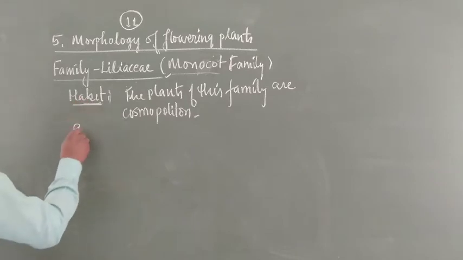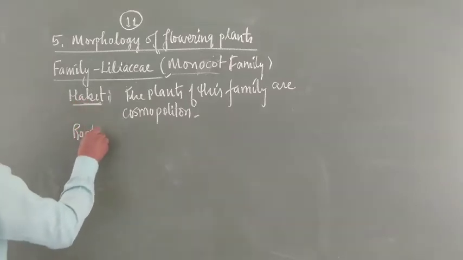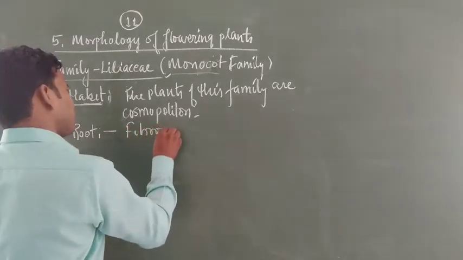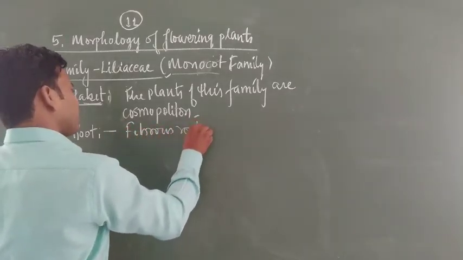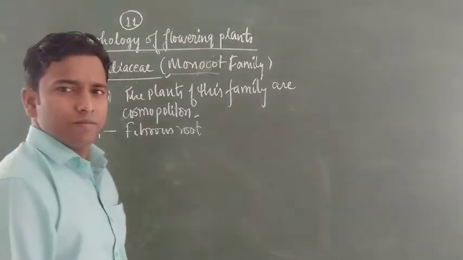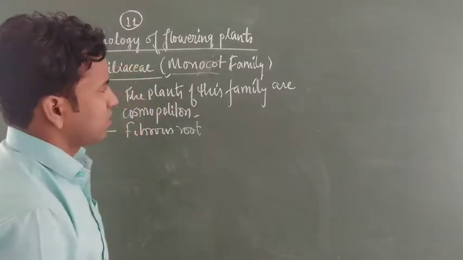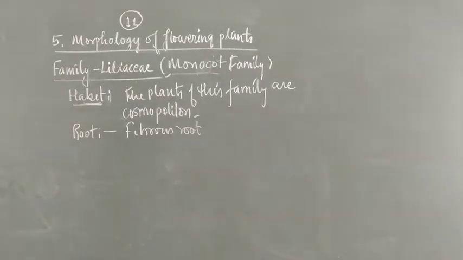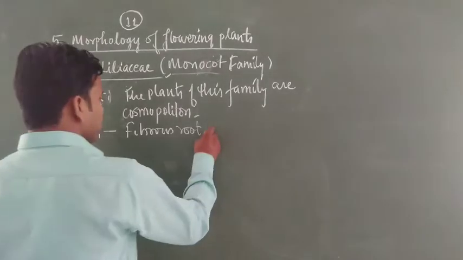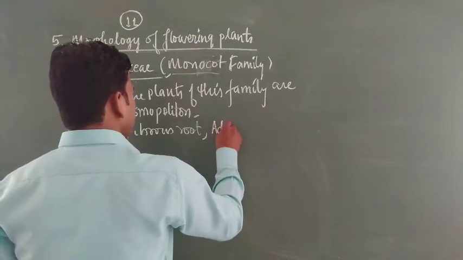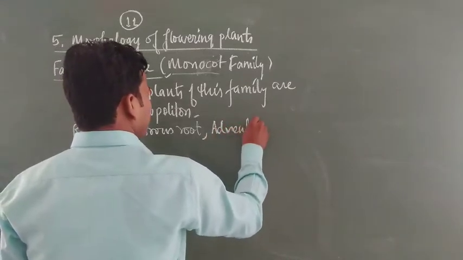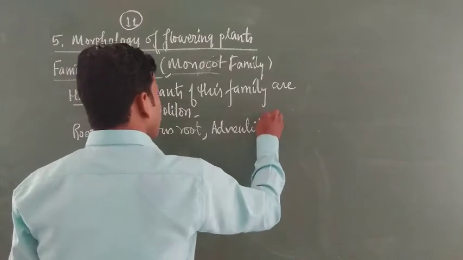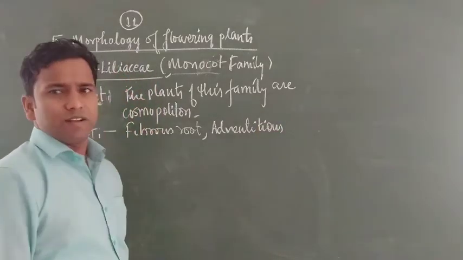Now talking about the root: this is a monocot plant, so it has fibrous root. This is the important characteristic. But in some plants the root shows adventitious. Adventitious roots are those which arise other than from the radicle.